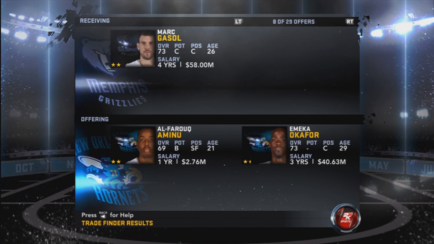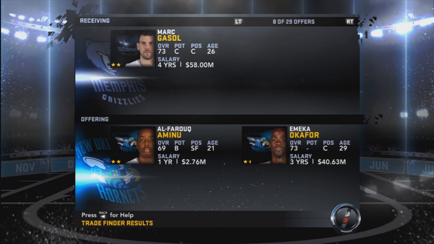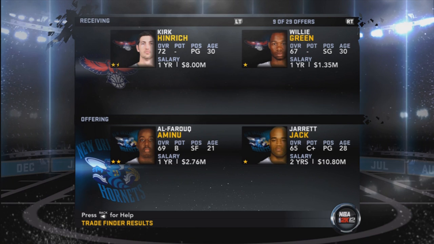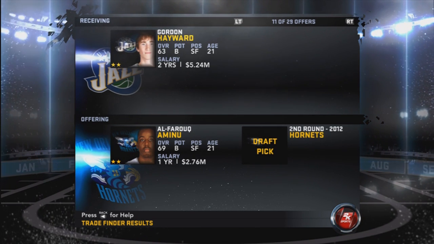Marc Gasol, 4 years, $58 million for Emeka Okafor. You guys might call me crazy for not taking this, but I don't want to do it, because that's still a lot of money. Willie Green and Kirk Hinrich, no thank you. Not getting rid of Ayón.